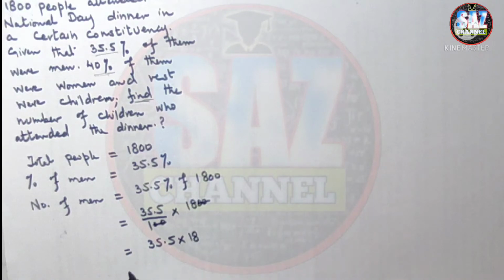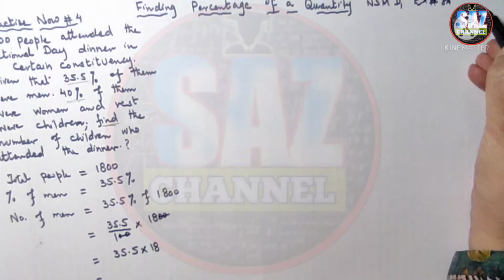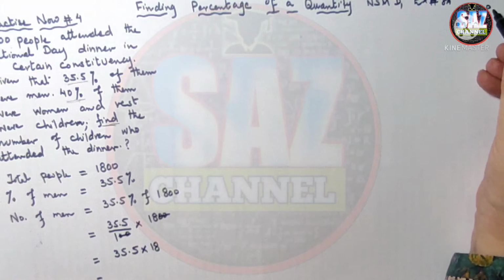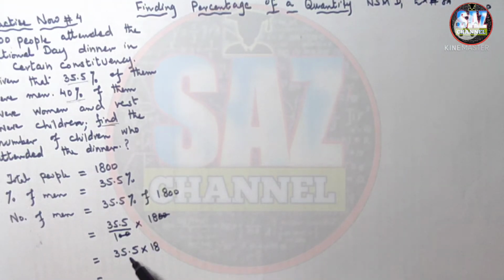Okay, now another problem is that we have the decimal. So for some time please forget about the decimal and apply the CIP rule. And what does CIP stand for? Count, ignore and place. Come back to the question part and see after how many digits we have the decimal.